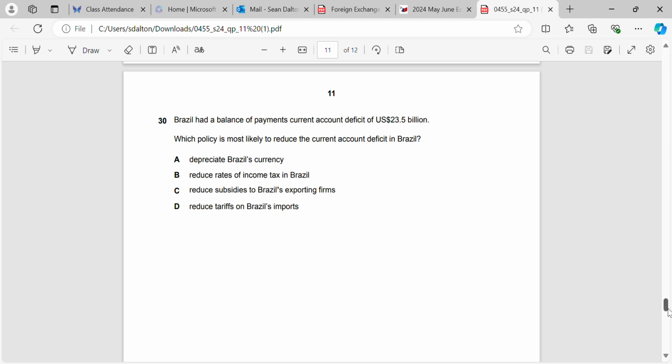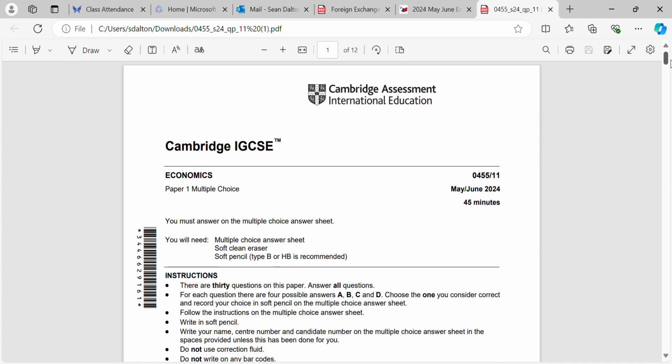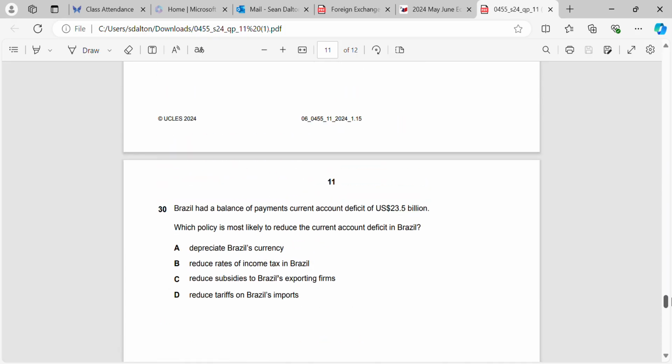Okay, good morning. Today we're going through the last paper that's available when I'm recording this, which is May-June 2024, question paper 11. So we'll start from the bottom again.